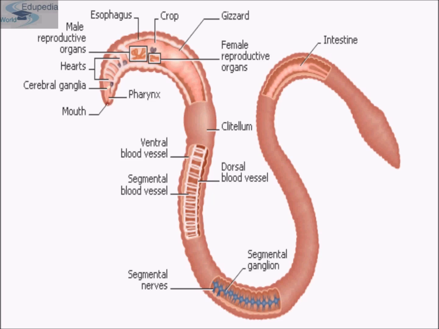The body cavity is pseudocoel, which means they have a false cavity. The digestive tract is very well developed. Generally, it is made up of the mouth, buccal cavity, pharynx, esophagus, intestine and anus. This is the mouth, this is the buccal cavity, this is the intestine and this is the anus.